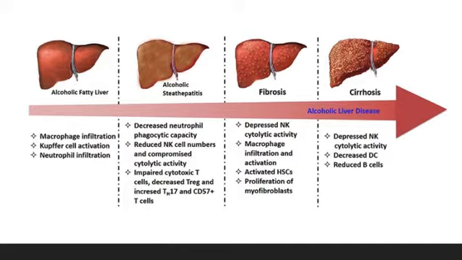The third step is fibrosis, the abnormal formation of scar tissue around the liver. This is caused by the invasion and activation of macrophages. The fourth step, cirrhosis, is the final stage of ARLD and presents with jaundice, easy bleeding or bruising, weight loss, fatigue, and nausea.